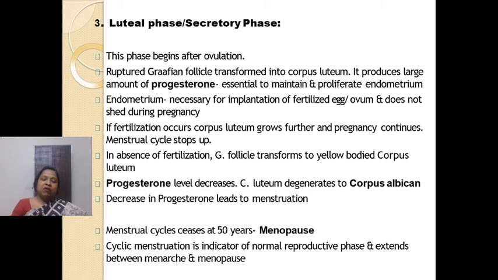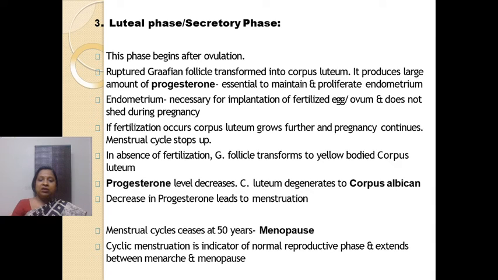Now if fertilization does not occur, right, then the Graafian follicle, which has transformed to corpus luteum, this corpus luteum will start degrading. ठीक है, why it will degrade? corpus luteum क्यों degrade होगा? क्योंकि LH डिक्रीज होगा अगर फर्टिलाइजेशन नहीं होता है.